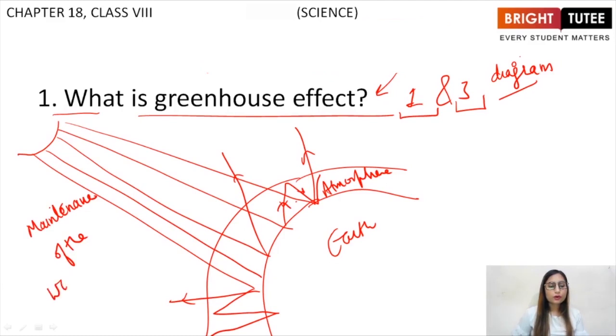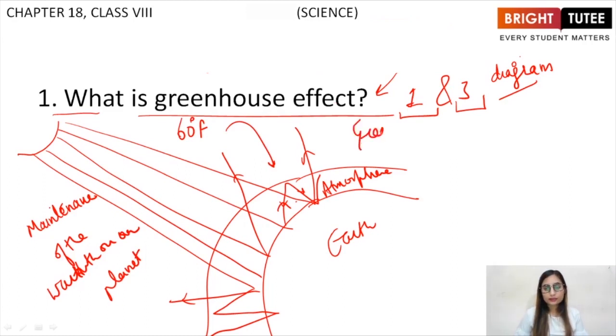They are responsible for the maintenance of the warmth on our planet. Basically, the temperature of Earth is 60 degree Fahrenheit, which is maintained by this effect, which is greenhouse effect.